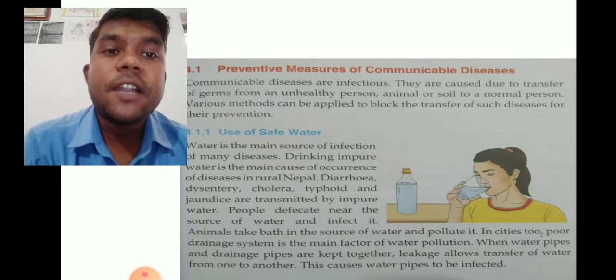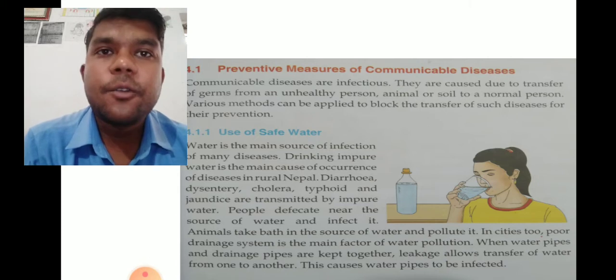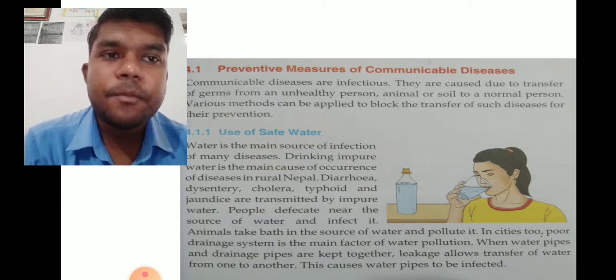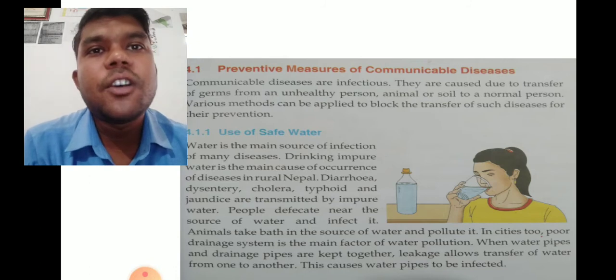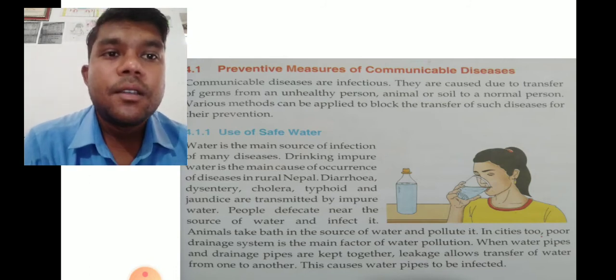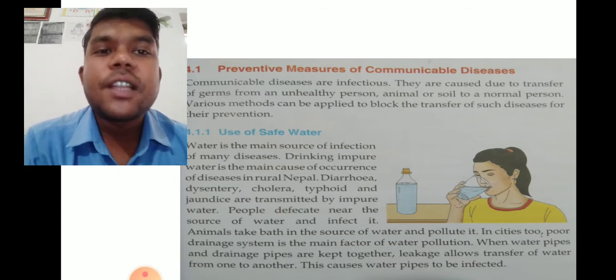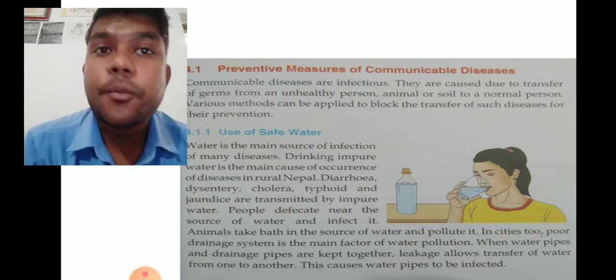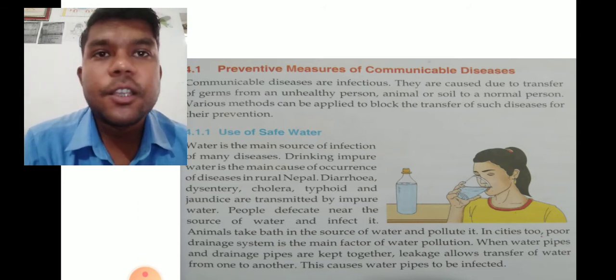When water pipes and drainage pipes are kept together, that means the supply of drinking water and the supply of waste materials are close to each other, leakage allows transfer of water from one to another. If it is done in a proper way, nothing will happen.